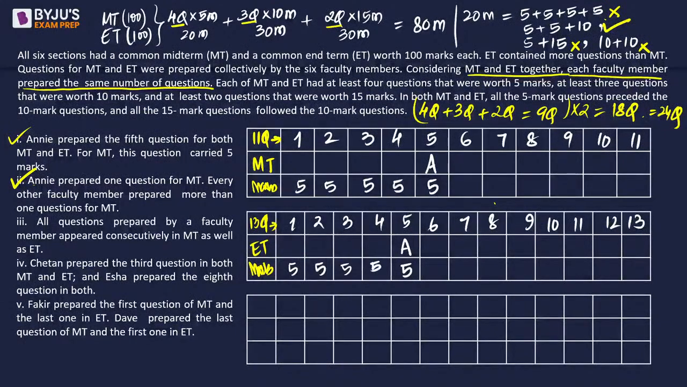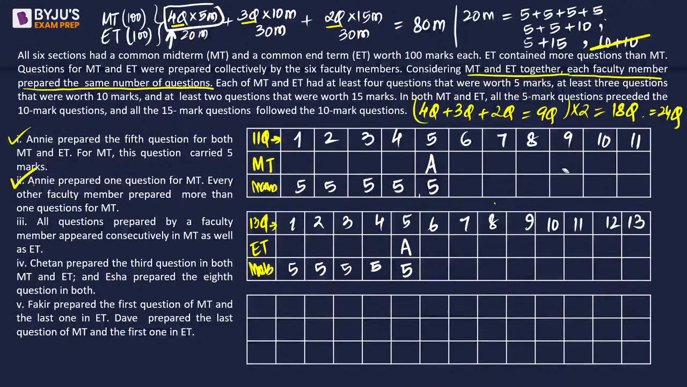Remember, it says that 5-mark questions are preceded by 10 mark questions and all the 15 mark questions are followed by 10 mark questions. So this is 5, after that some 10s, after that some 15s. Now, if you remember, in every test there are only 4 questions of 5 marks. That means we need another 5. If we need another 5, that forces us that this 10 and 10 cannot be. Right? This is discarded.